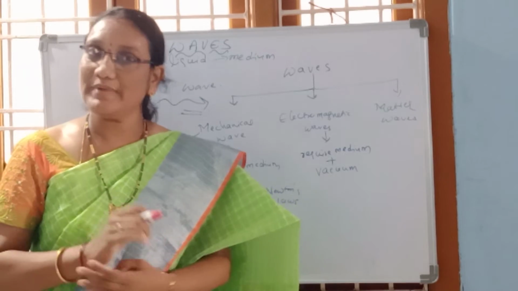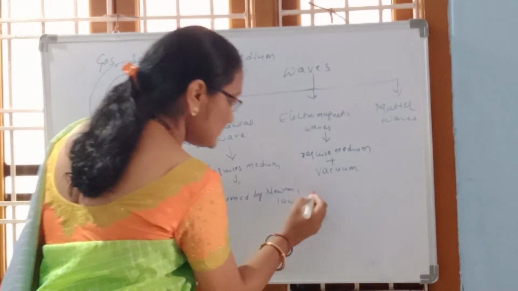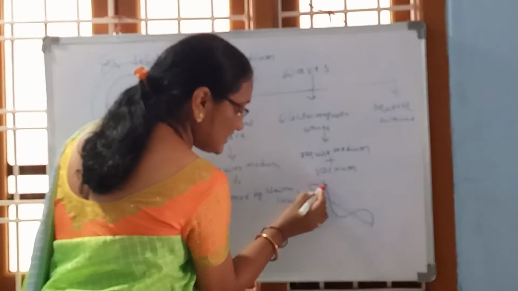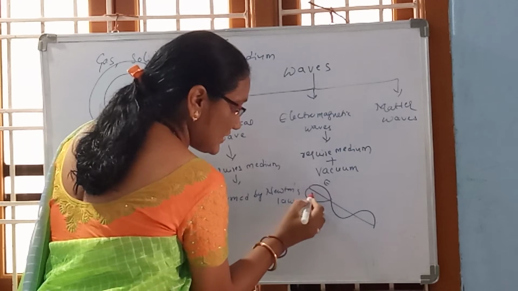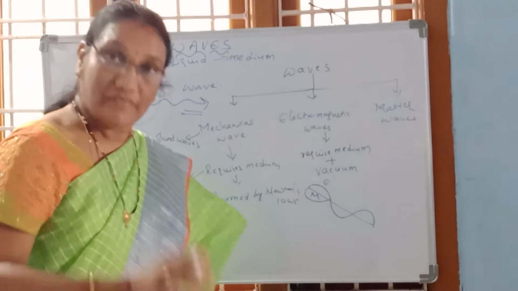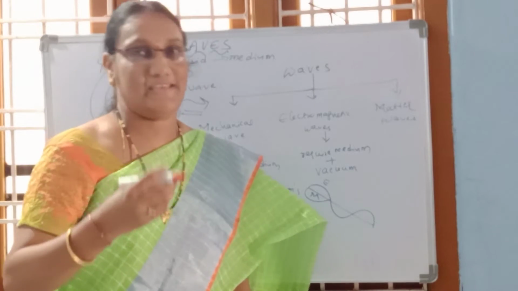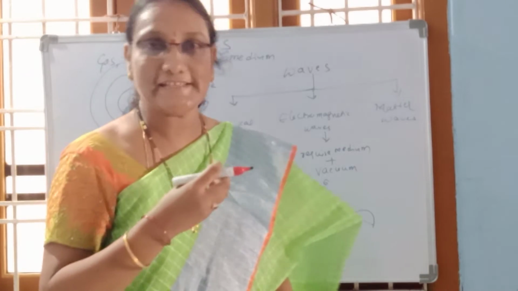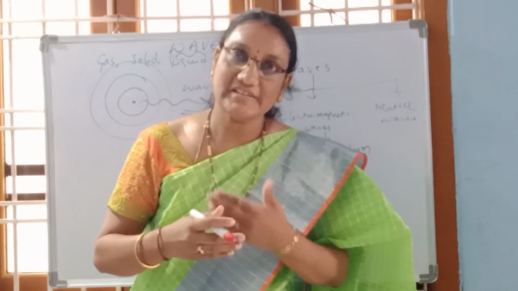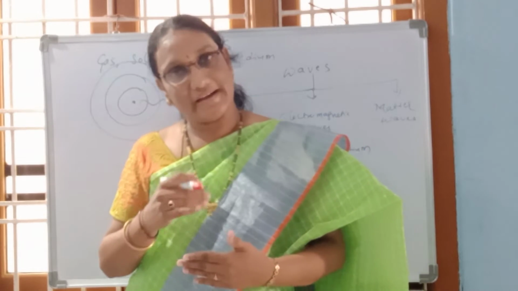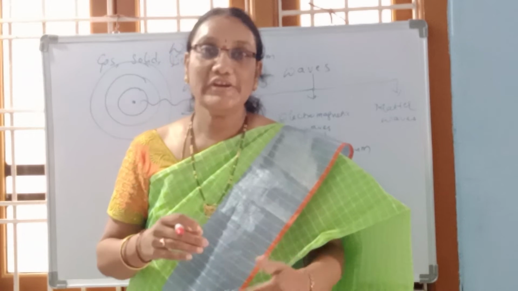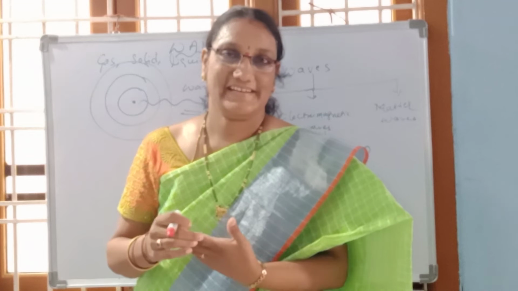Then how are these electromagnetic waves formed? The changes in electric field give rise to the magnetic field. We call it electromagnetic theory. What is electromagnetic theory saying? It says that when the electric field changes, it converts into a magnetic field. When there are changes in the magnetic field, an induced EMF is generated.